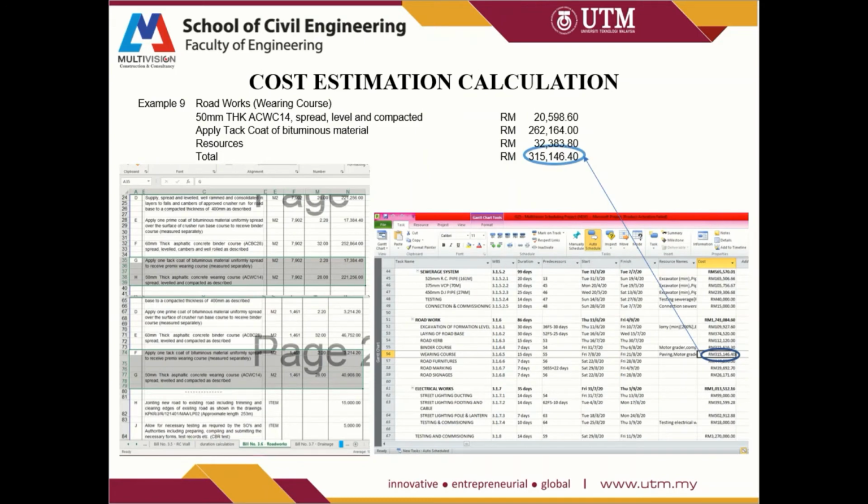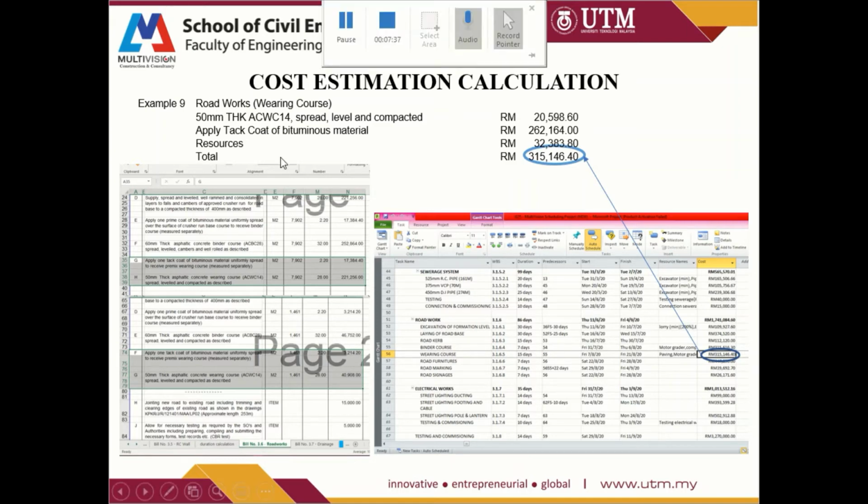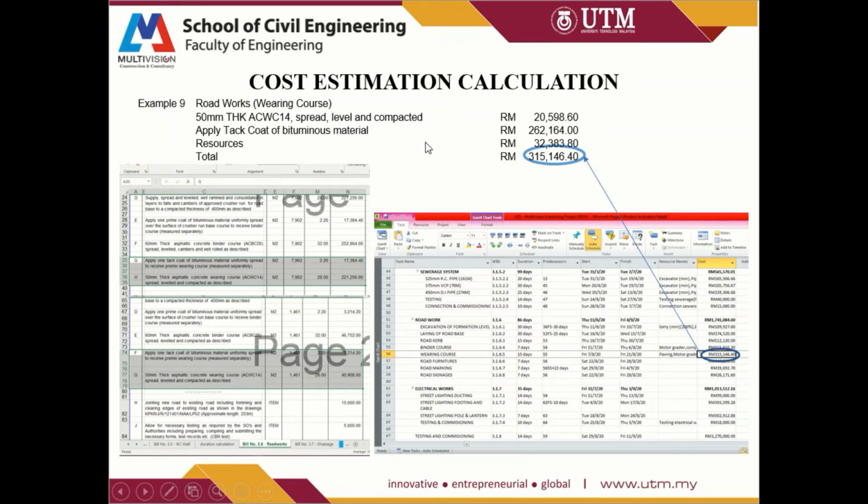So for the cost estimation calculation, I took example 6, which is the calculation of road work for the wearing cost work. And the total amount of particular works is actually gained from the summation of all the resources used in this activity.